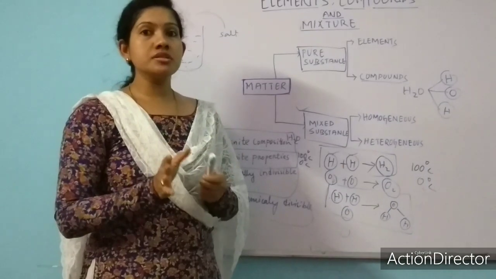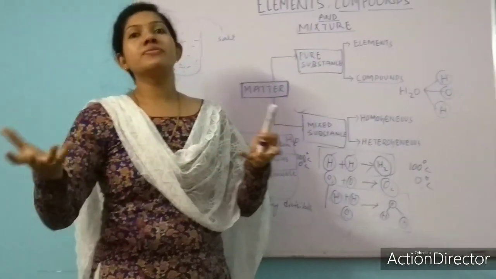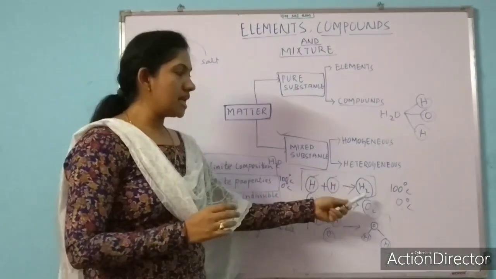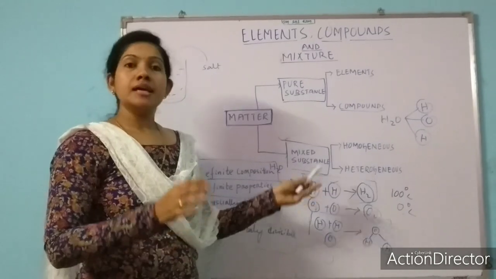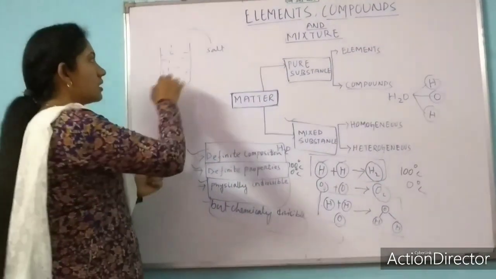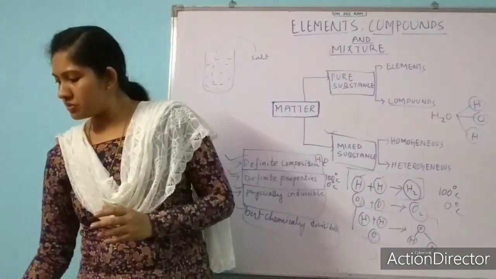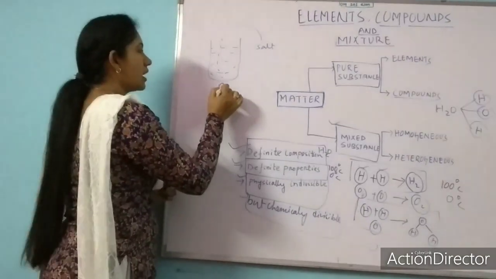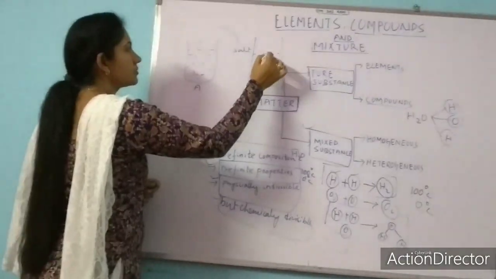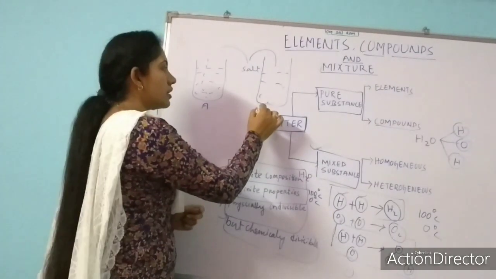A mixture is a combination of two or more different things. Pure substances are the combination of similar things or similar quantity. Suppose I take two glasses, glass A and glass B. Here also I have added salt, here also I have added salt.